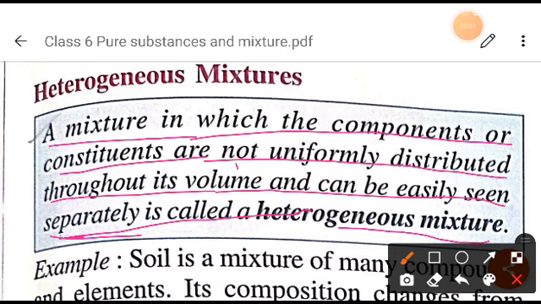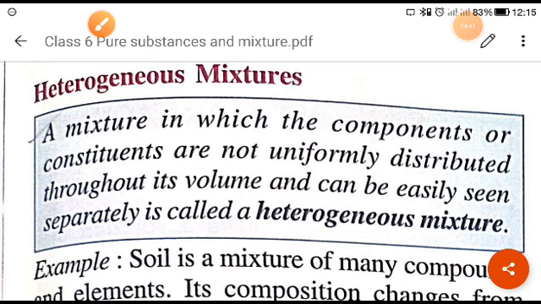In soil you can easily identify that the components present in the soil are not uniformly mixed. In some place you will see sand, in some place mud, in some place stone, and in some place other metal particles. So soil is a heterogeneous mixture, because the components present in the soil are not uniformly distributed.